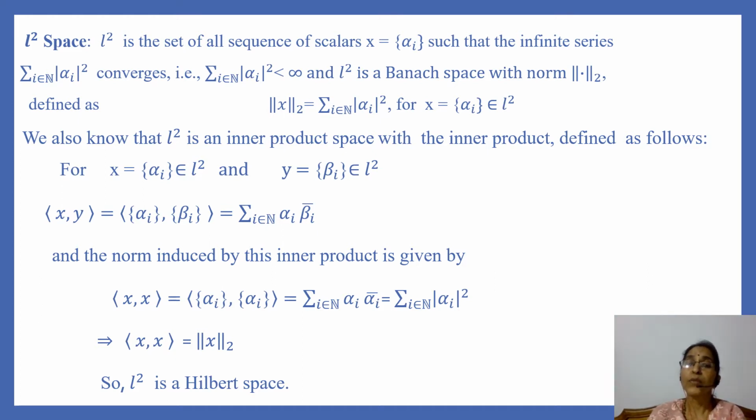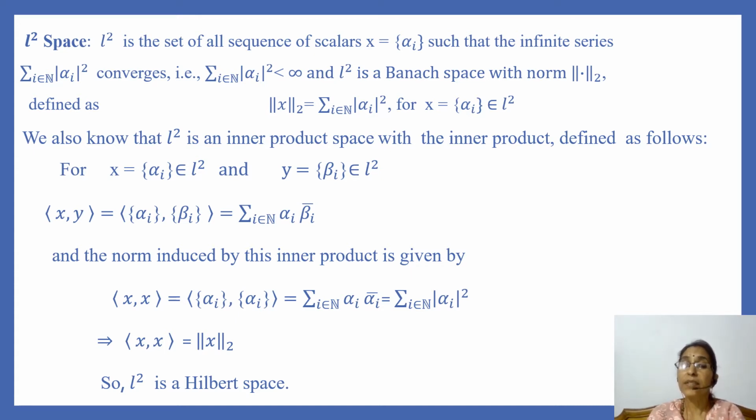And the norm induced by this inner product is given by the norm of x squared, which is equal to summation over i in N of alpha_i times the complex conjugate of alpha_i, and this is equal to summation over i in N of |alpha_i|^2. So this implies that the inner product of x with x is equal to the norm 2 of x squared.